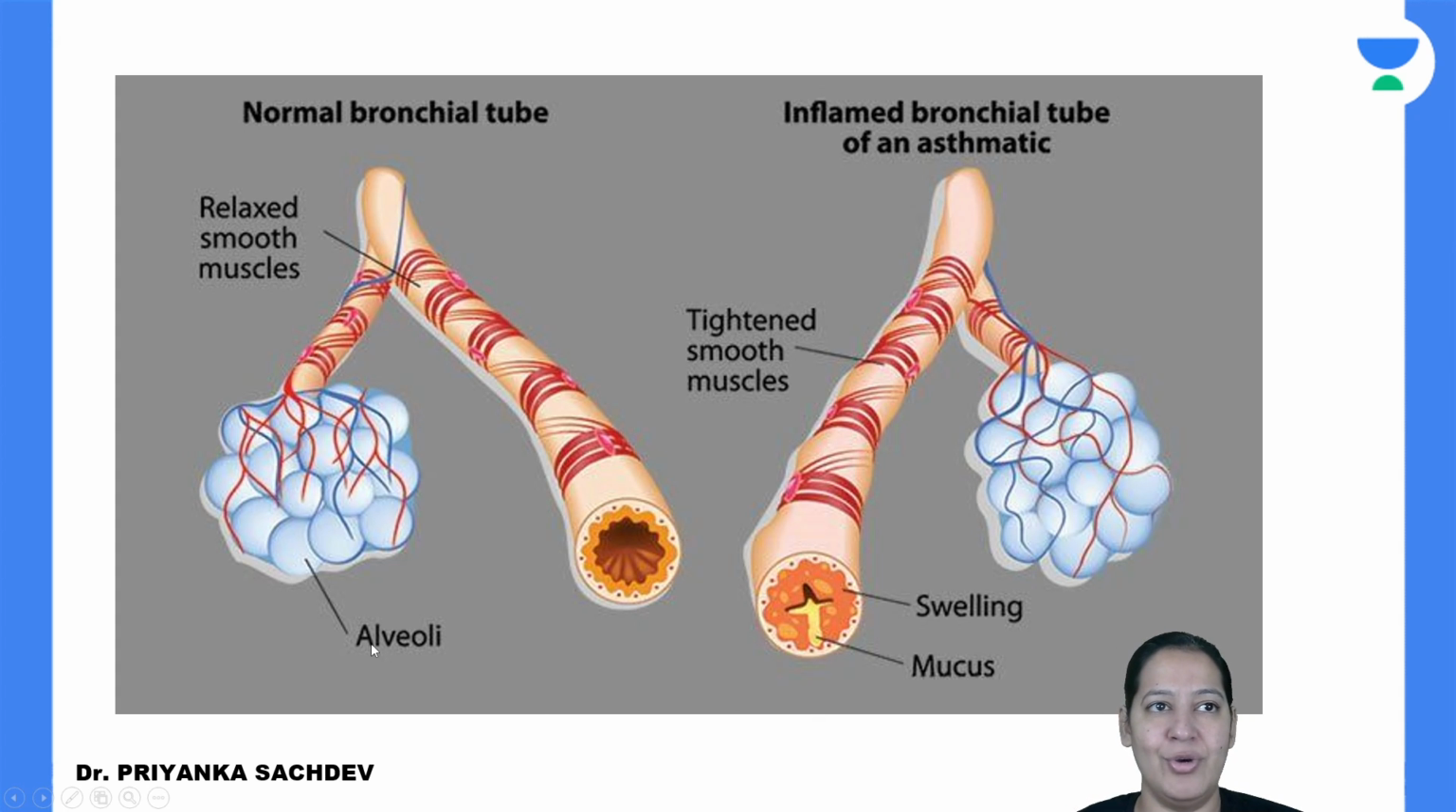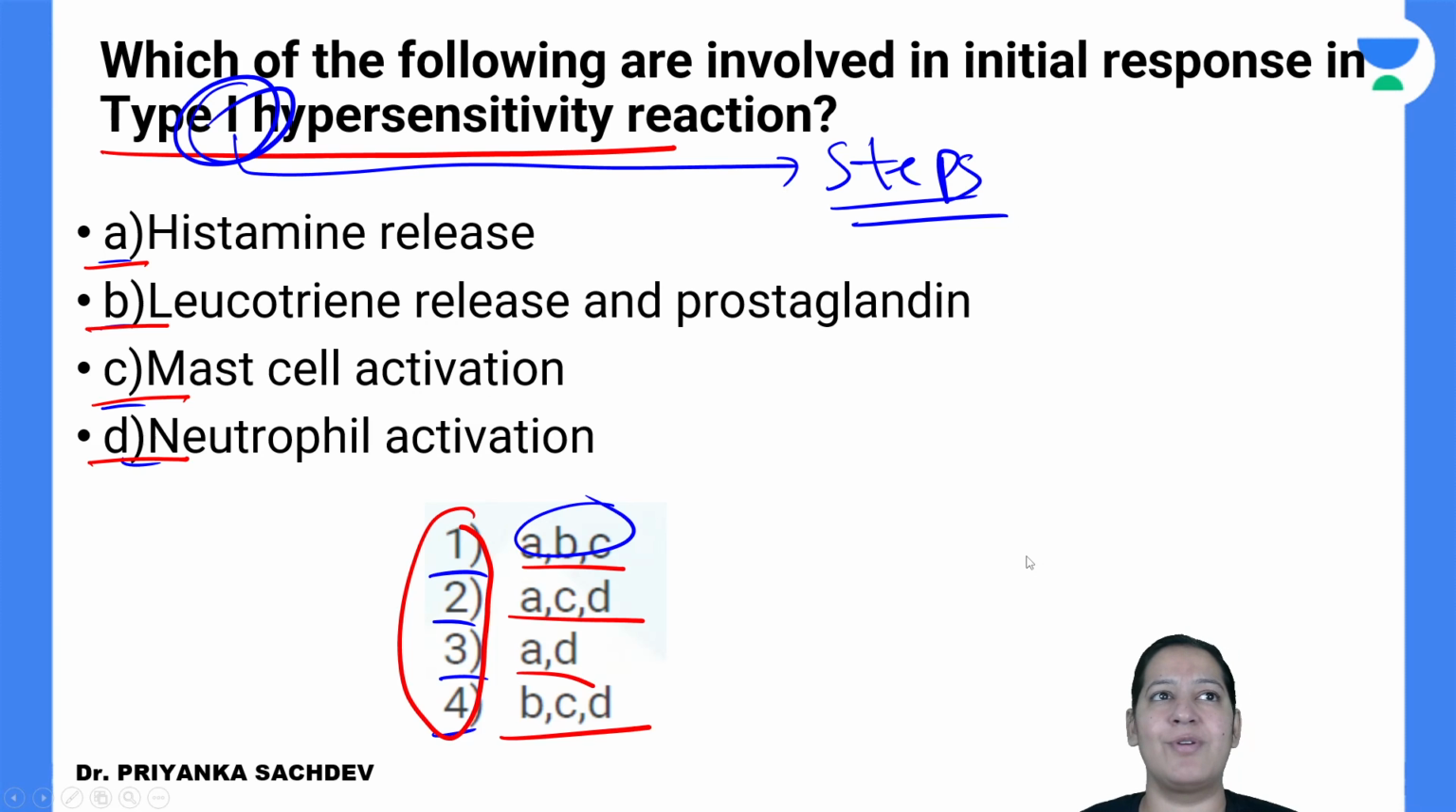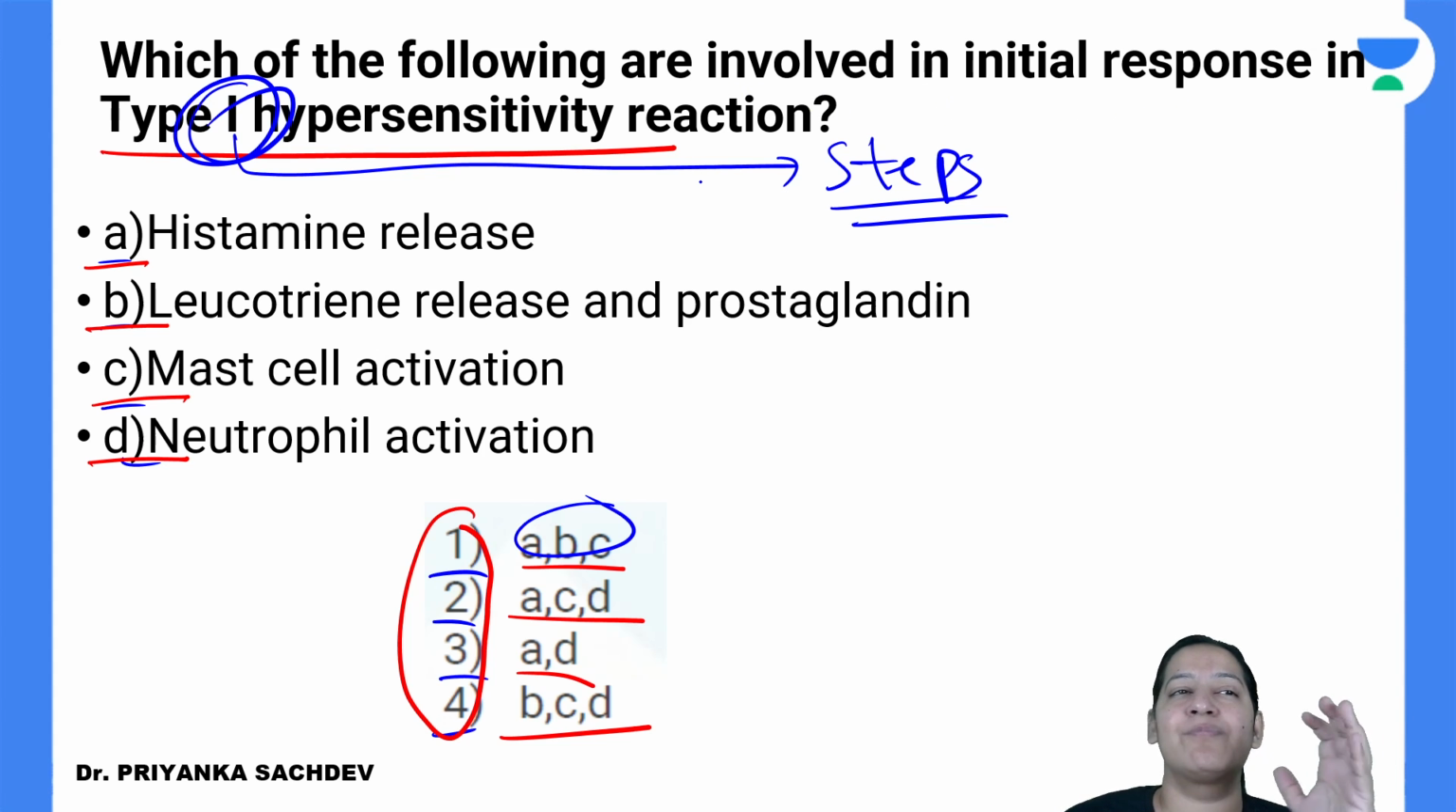Okay. Let me show you the question again. Give me a minute. Now you tell me the correct answer. You will be able to solve the question. Now read the question and tell me the correct answer. Which of the following steps are involved in the initial response of type 1 hypersensitivity? Let me read the options.